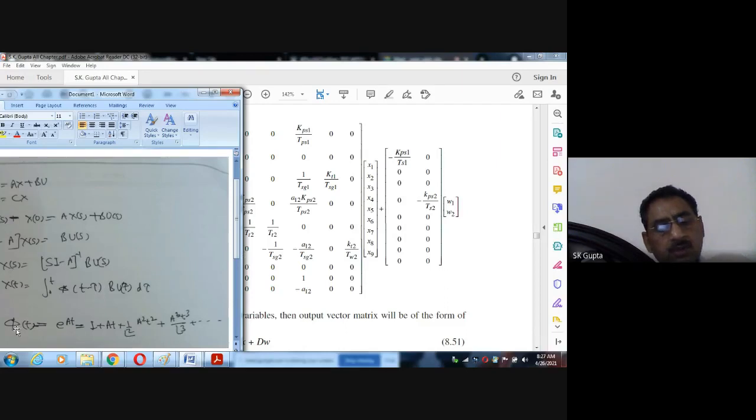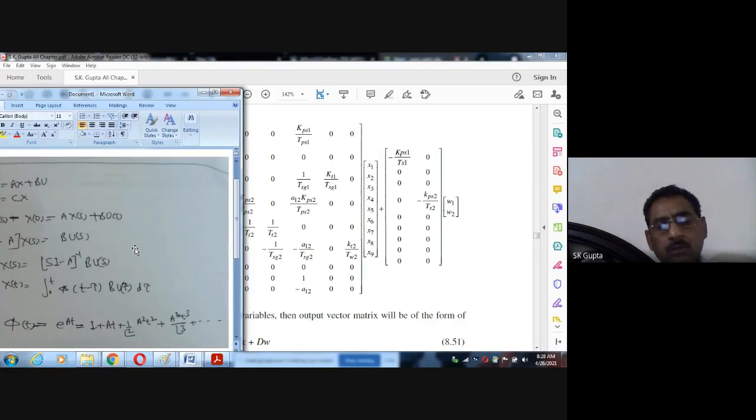This phi becomes a matrix, and in it you have t minus tau, B u(tau). V is given here, and in this case the value of v is this. So you take v u(tau), then integrate. So it is a very tough job to get the response x(t) with this method manually. Even if the system size is just 3 by 3, it will be difficult to solve.